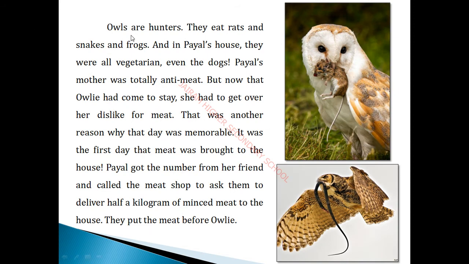So we are looking at owls now. Owls, we know very well, are called hunters. They used to eat what? Rats. You just look over the picture here. This is called as what? Owl, and then what is it having in its beak? It is a rat, isn't it? So owls we call as what? Hunters. They eat rats and snakes and what?